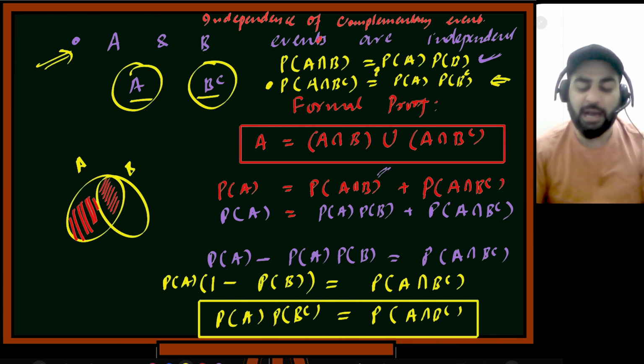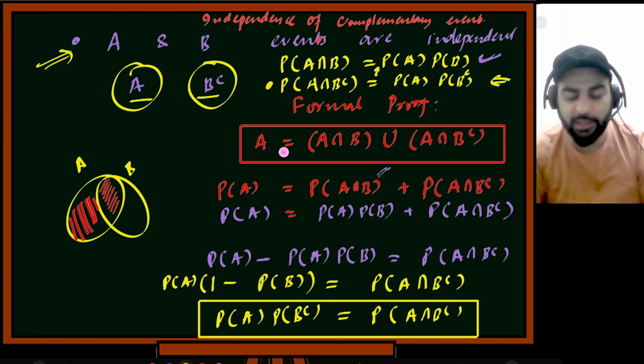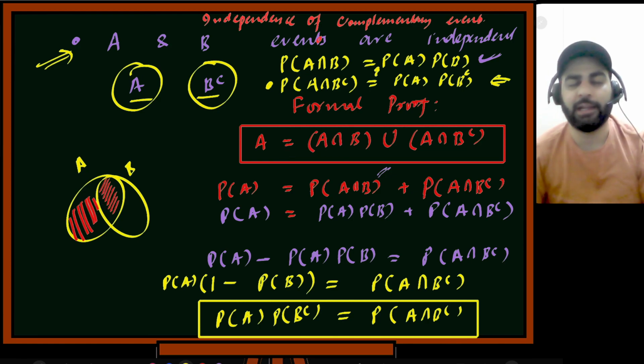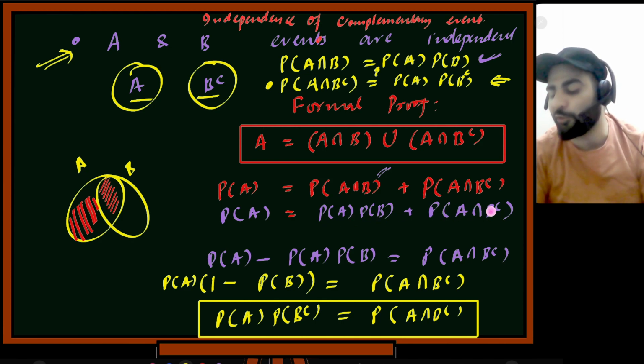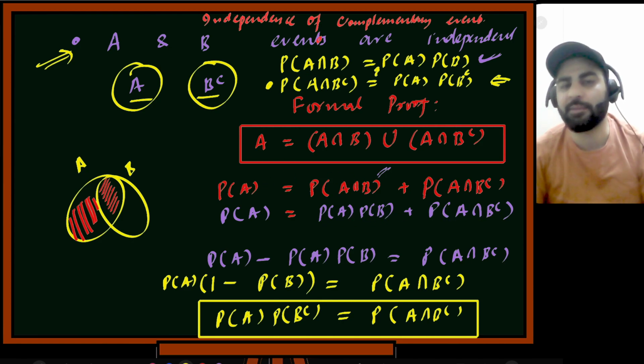So what I did is I first showed I can break this A into A intersection B and A intersection B complement. Both of these are mutually exclusive, they are disjoint. So I can write by probability axiom that probability of A is probability of this plus probability of this. Now this I know, this I can expand because this is given to me: probability of A into probability of B. This I do not know, this is what I want to find. And then I just did some algebra here and there.